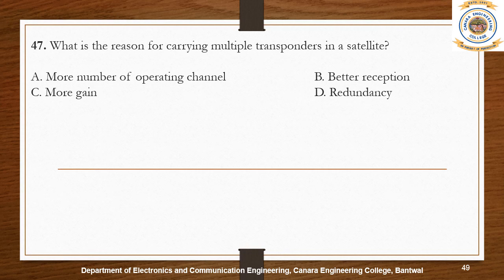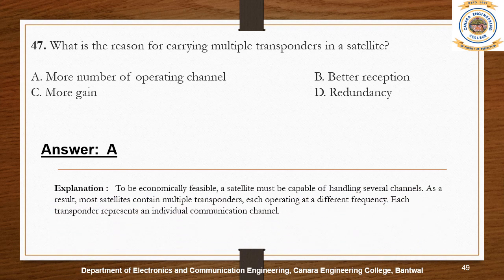A satellite must be capable of handling several channels. As a result, most satellites contain multiple transponders, each operating at a different frequency. Each transponder represents an individual communication channel.